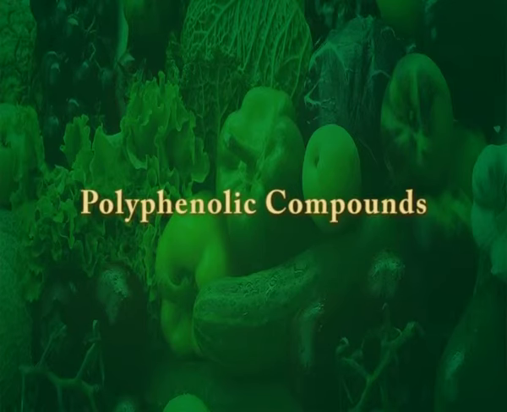Second category is polyphenolic compounds, which includes flavonoids. They act as antioxidants and reduce risk of cancer. Second is flavonols. They act as antioxidants. Third one is flavones. They act as antioxidants and reduce risk of cancer. Fourth one is anthocyanins. They act as antioxidants, counteract inflammation in the body and lower blood sugar levels in diabetic persons.